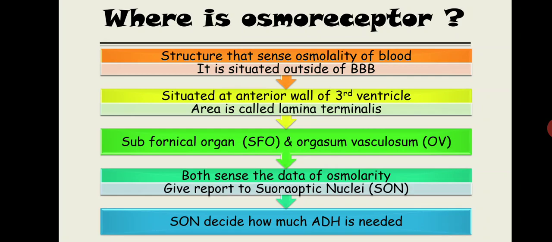Now here's the thing, that this SFO and organum vasculosum also get information on blood pressure by baroreceptors and also get information on blood volume by volume sensors. So basically this secretion of ADH that is done by the supraoptic nuclei gets information of osmolarity plus changes in blood pressure plus changes in the blood volume. But most of the time this supraoptic nuclei will respond to changes in the osmolarity of the blood.